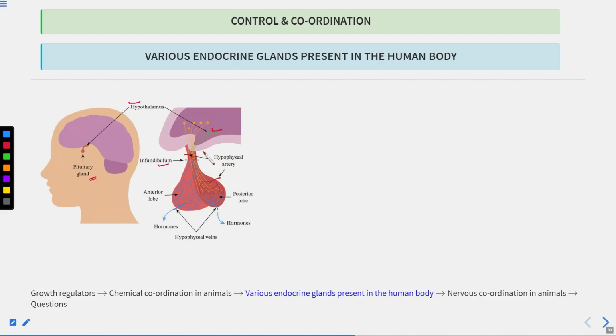So the pituitary gland is attached to the hypothalamus, which is present in the brain, through a stalk known as the infundibulum. So this is the infundibulum, and this is the posterior lobe as well as the anterior lobe of the pituitary gland. Clear? So this is the location of the pituitary gland.